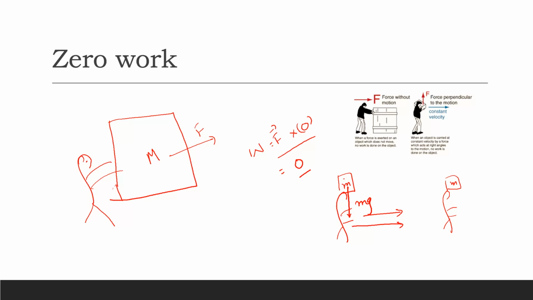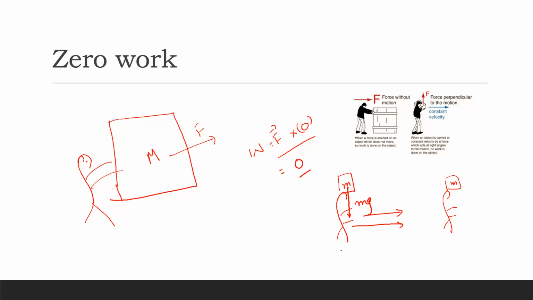But if we ask whether the work done on the box by the motion of the boy is 0 or not, in this case we could say that there is some sort of work done, as there is a change of position of the system.